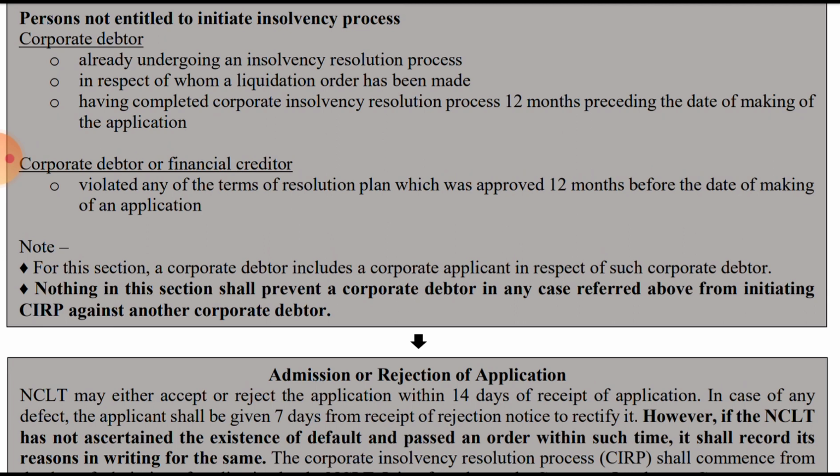So over here, the restriction on the corporate debtor is for making an application for itself. But one corporate debtor can make an application against another corporate debtor if it wants to initiate the corporate insolvency resolution process. It does not restrict the making of that application.